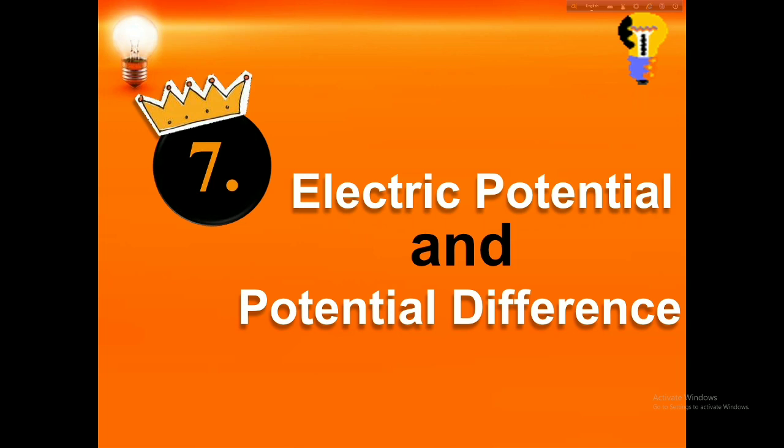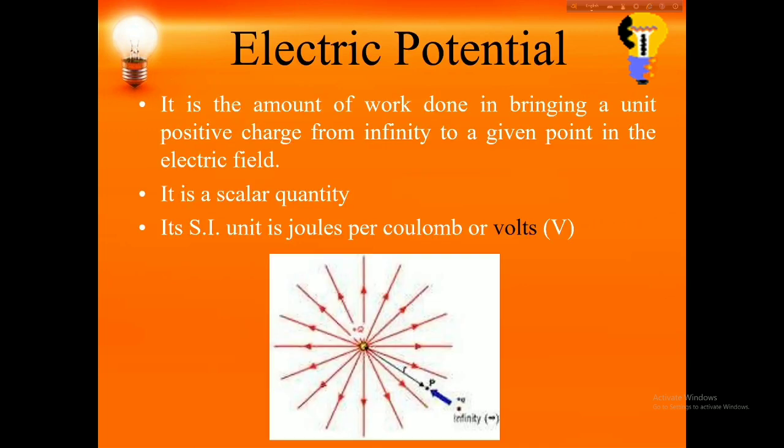Let's start electric potential and potential difference. Electric potential is the amount of work done in bringing a unit positive charge from infinity to a given point in the electric field. It is a scalar quantity and we define electric potential V equals W by Q. W here is the total work done, Q is the charge.